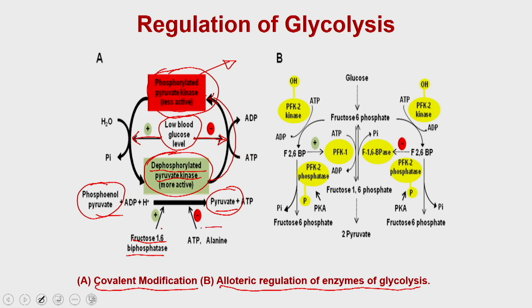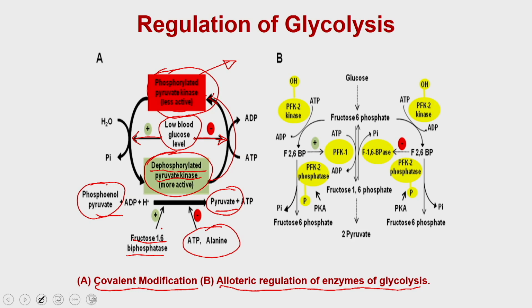Whereas if there is a sufficient quantity of ATP or alanine present inside the cell, it is negatively regulating, which means if you have enough ATP in the cell, it inhibits these reactions or blocks the conversion of phosphoenol pyruvate to pyruvate. This means if you have sufficient energy, there is no reason to utilize the glucose present inside the cell through glycolysis.